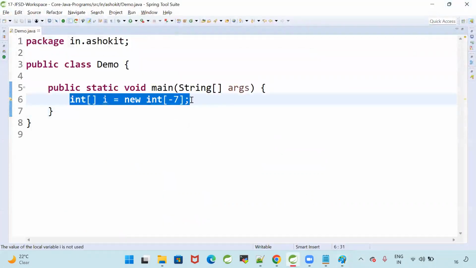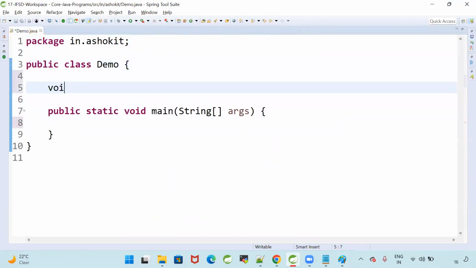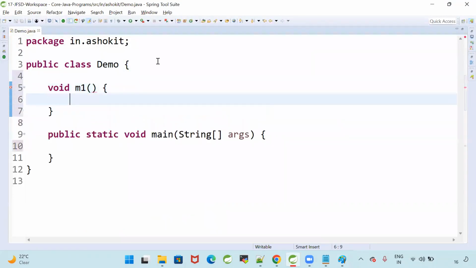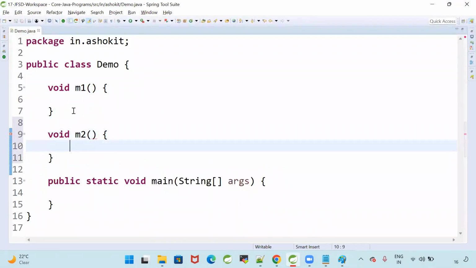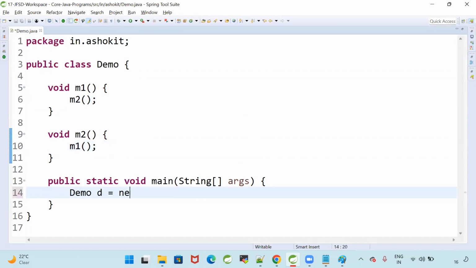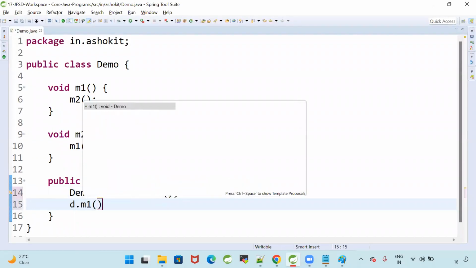See carefully. I'm writing void m1. Now I'm writing void m2. Void m1, void m2. Both are instance methods. Inside the m1, can I call m2? Inside the m2, can I call the m1? Then what will happen? Now here I am going to create the object for demo, d is equal to new demo. I'm going to call d.m1.